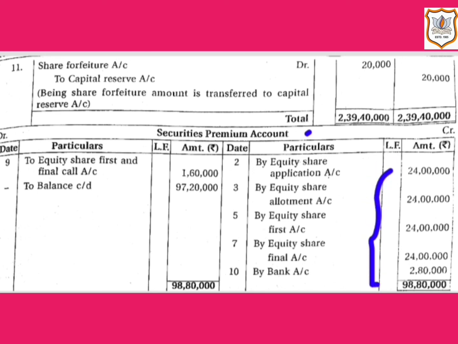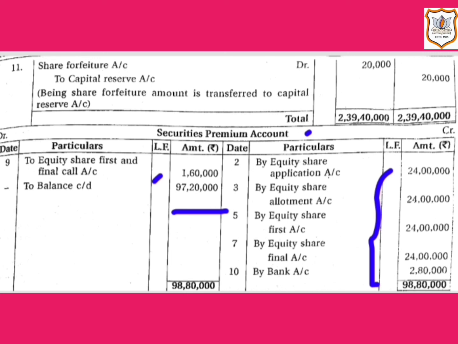Here is the amount, and in entry number 9 you can see that security premium account is debited. So in security premium account we will record it on debit side. Here it is 1,60,000, and finally we will find out the balance, that is 97,20,000.